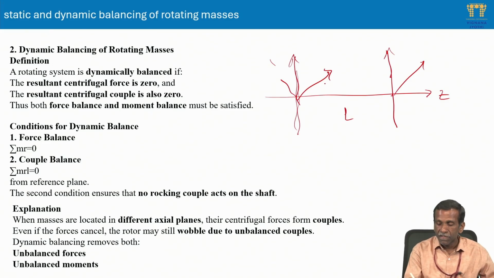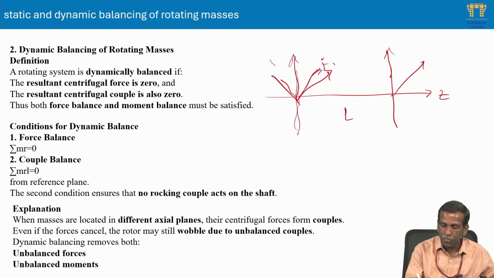Then what happens? Whatever forces are there in this plane, force 1, force 2, and in this plane also a number of forces, F1 1, F1 2, F1 3, and here F2 1, F2 2, F2 3.